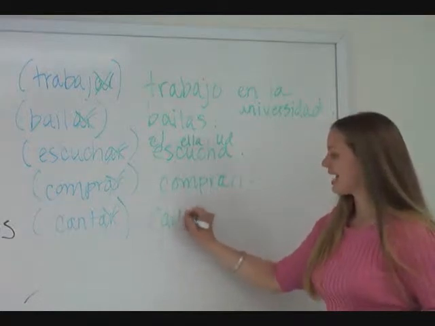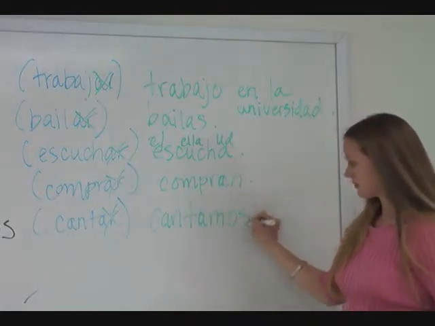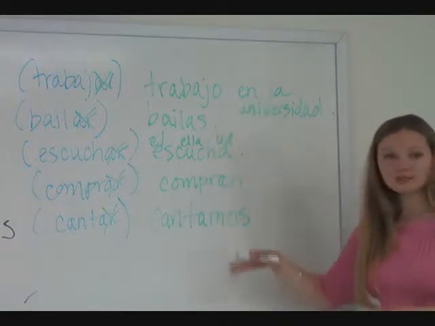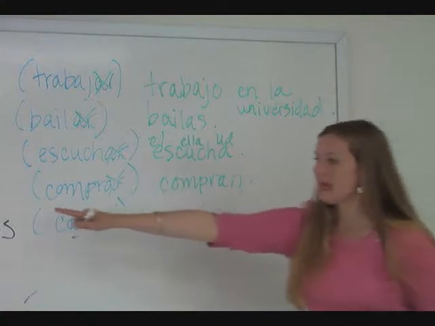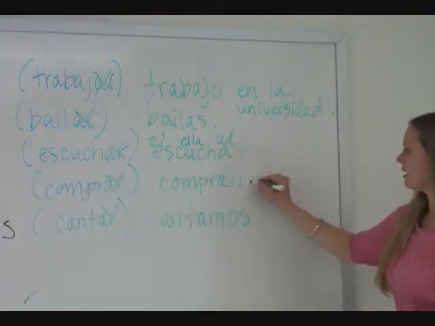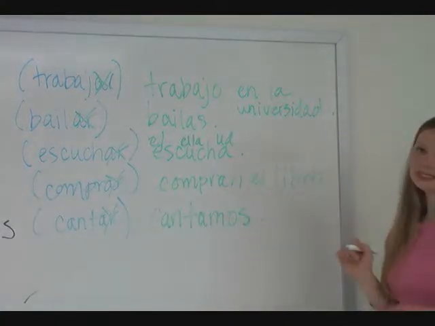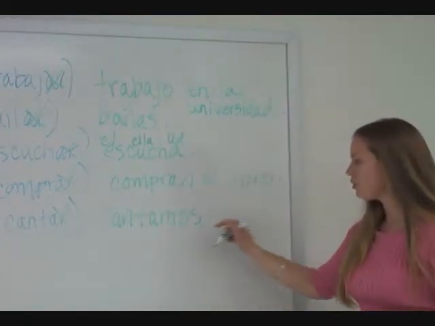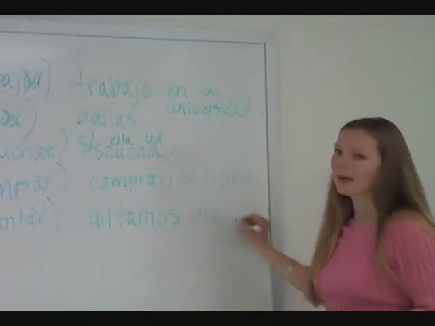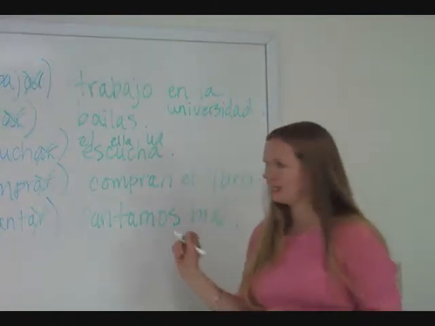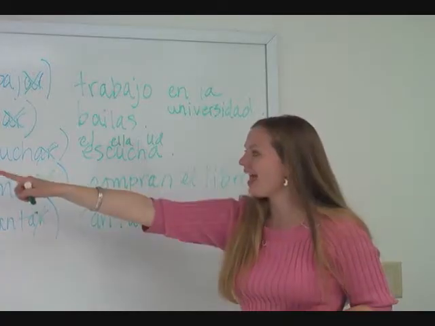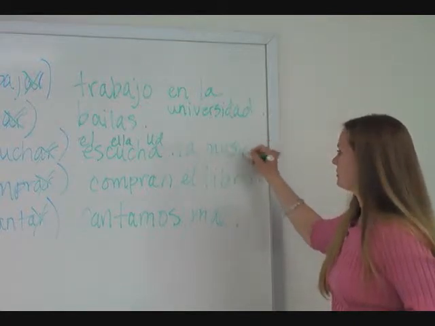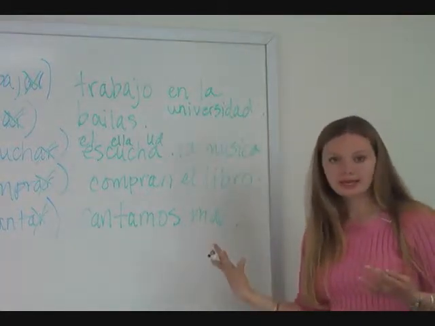Nosotros, cantar becomes cantamos. We sing. And again, you can expand on these sentences. We can say, ellos compran el libro para la clase. They buy the book for the class. Nosotros cantamos, well, mal. We sing badly. Él escucha la música, he listens to music, etc.